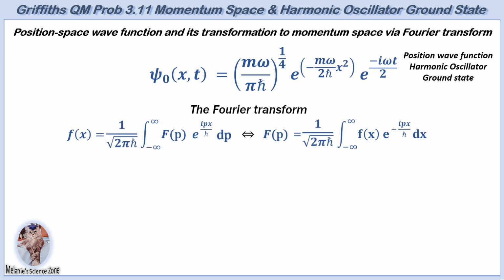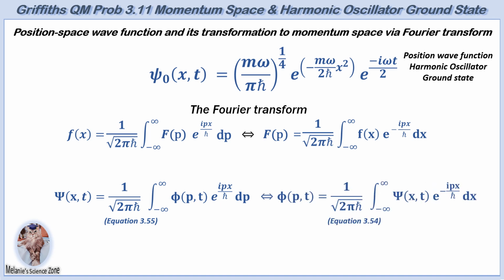This symmetrical form can make mathematical manipulations, derivations, and proofs cleaner and more uniform, especially in theoretical contexts like quantum mechanics. Since the objective is to find the momentum space wave function, the position wave function and momentum space wave function are plugged into this version of the Fourier transform, giving us the final form of the Fourier transform, as shown in equations 3.54 and 3.55 in Griffiths.